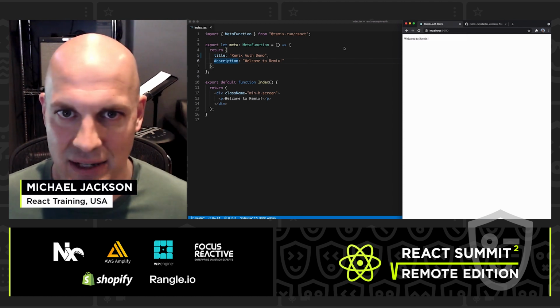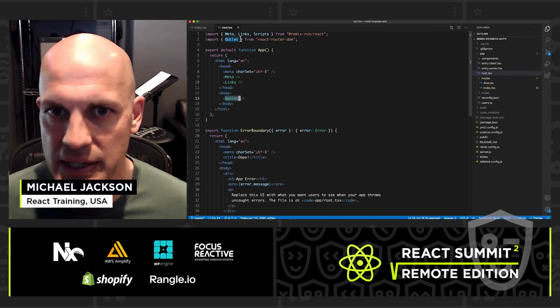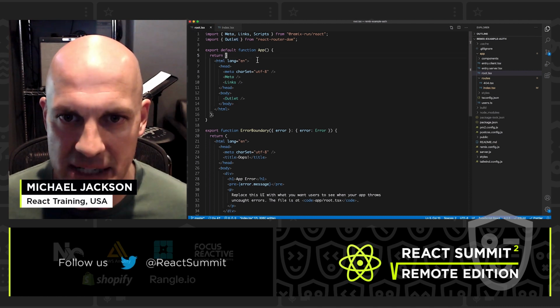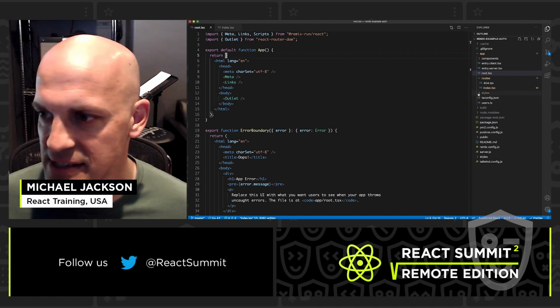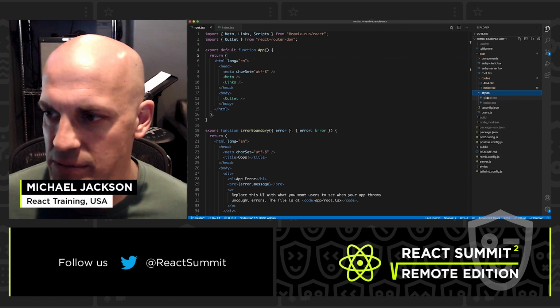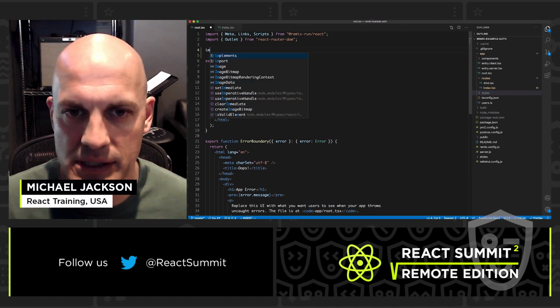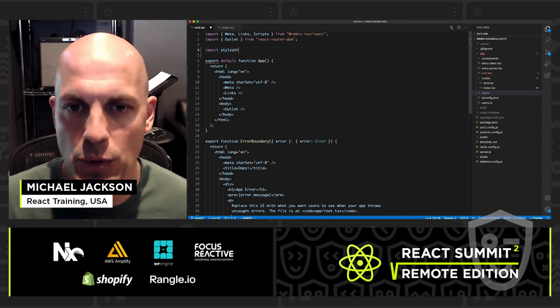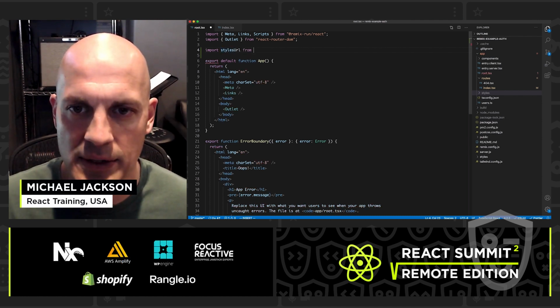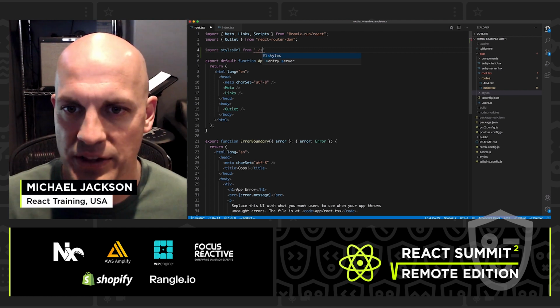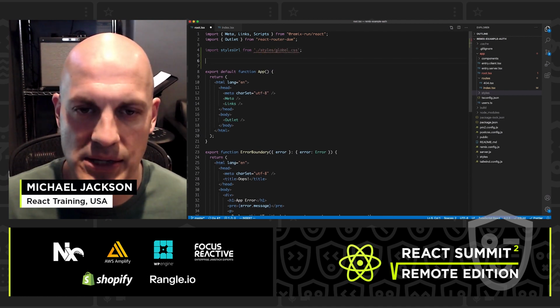We need to get some styles on here. I told you earlier that we were using some PostCSS. So we have the PostCSS watcher running, and it's just dumping some styles into this directory here. So what I'm going to do here is I'm actually going to import a URL for that file from that directory. So let's get some global styles on the page.